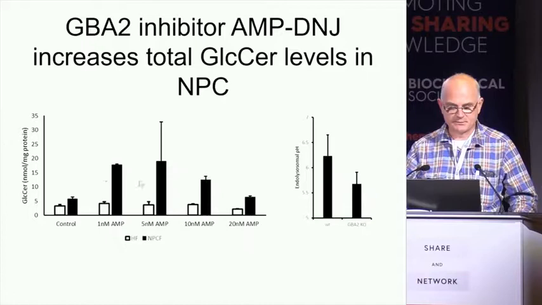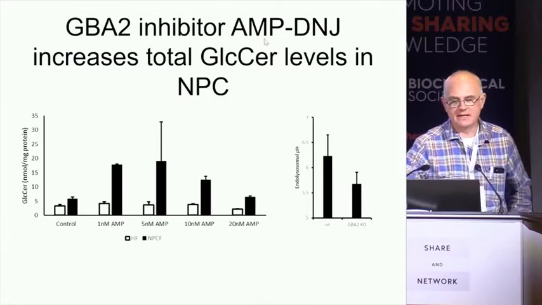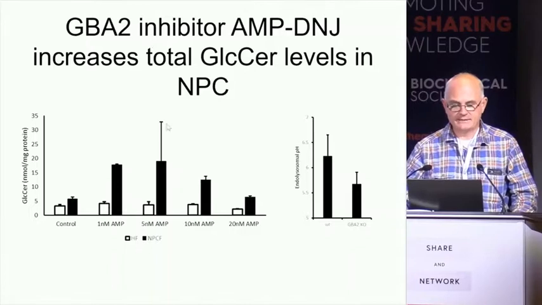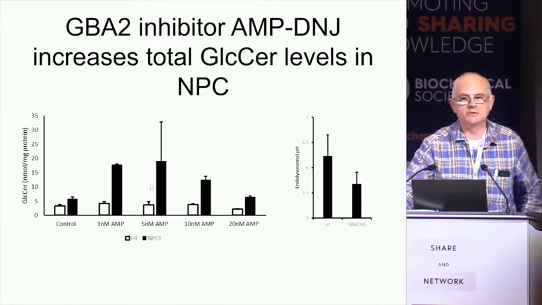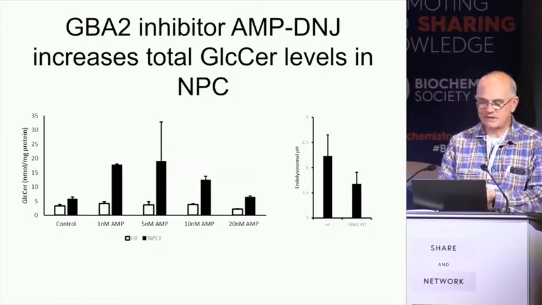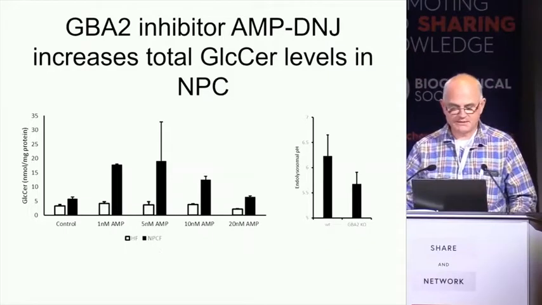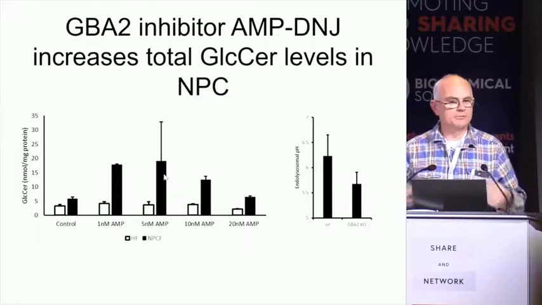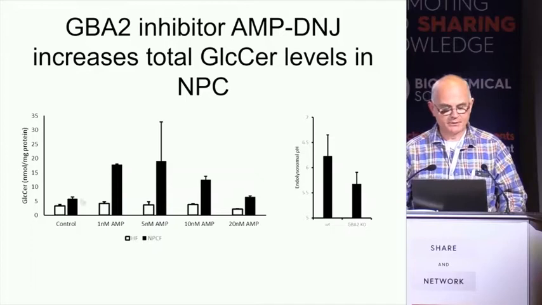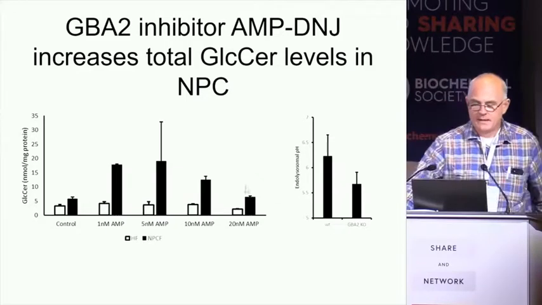And can we see increases in glucosylceramide? And indeed we can. In fact, using this rather more potent AMP-DNJ inhibitor, which is related to miglustat, we can see about 4- or 5-fold increases in total glucosylceramide levels, perhaps consistent with changes in non-vesicular transport of glucosylceramide. MPC fibroblasts do seem to be altering the way they handle glucosylceramide, because you notice that in the control fibroblasts we're not getting anything like the increases in glucosylceramide.